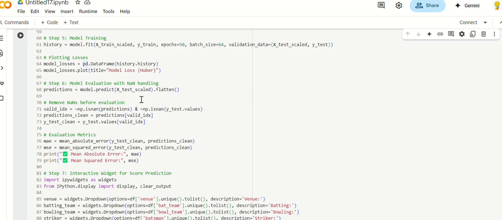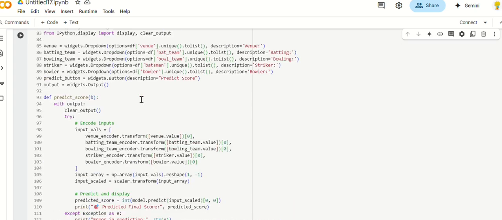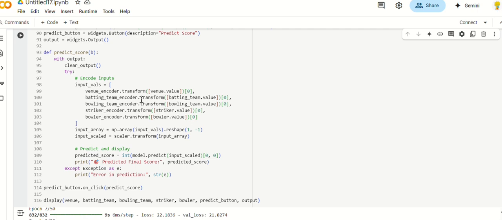And step 7, interactive score prediction widget. Uses ipywidgets to make it interactive. Widgets for input, drop downs for venue, batting team, bowling team, strikers, bowlers. And next one is predicting. Predict button: on click, it encodes the input the same way as the training, scales the data, makes a prediction using the trained model, shows the predicted final score right in the notebook.